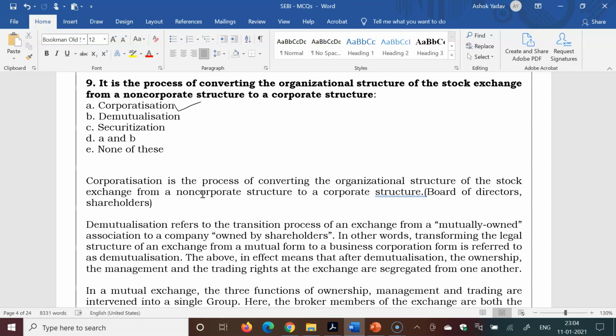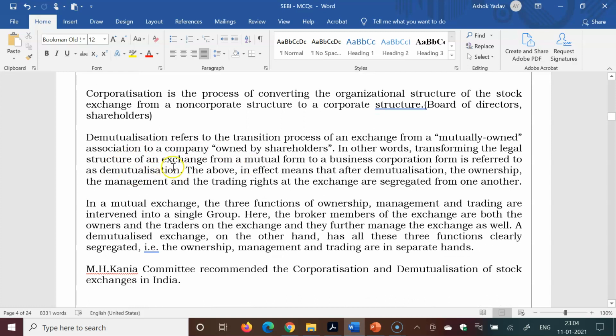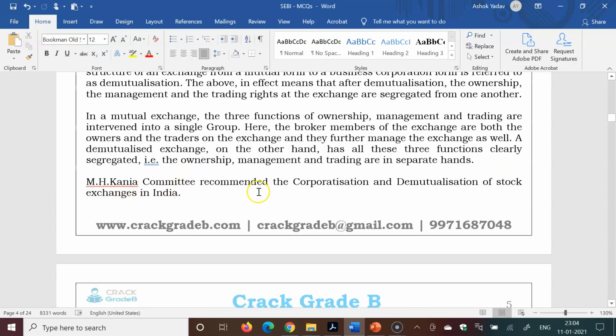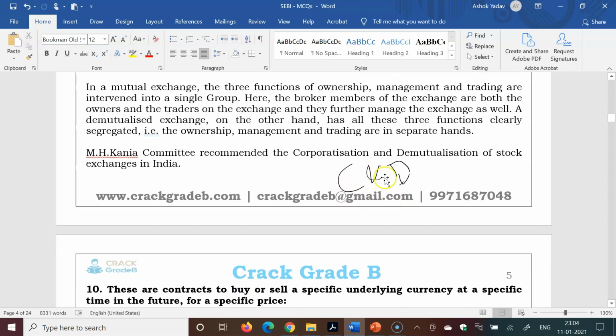Then converting that stock exchange into a corporate structure is called corporatization. So demutualization is also referred here. The M H Kania committee recommended the corporatization and demutualization of stock exchanges in India. Sometimes it is also referred to as C and D related to stock exchanges. So you have to take care of this thing also.